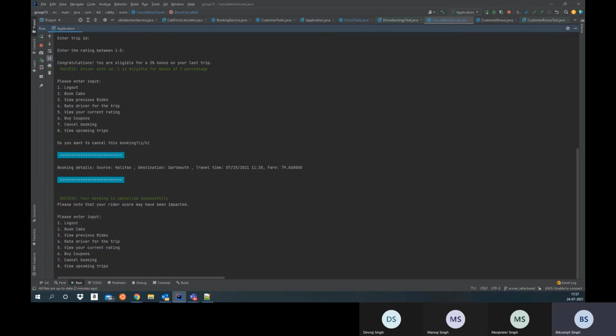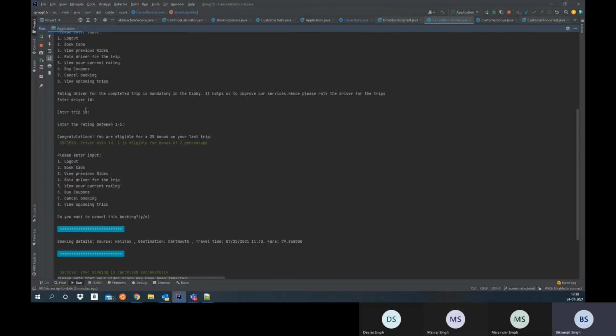Now, last but not the least, we also provide incentives to our customers and drivers based on their star ratings. This is implemented in the bonus class, as you can see. These are the messages that we were getting after rating. Suppose the customer has provided a rating of 5 to the driver. This 2% bonus is determined based on the rating. So we have an incentive: the driver will get a 2% bonus on his last trip's fare.